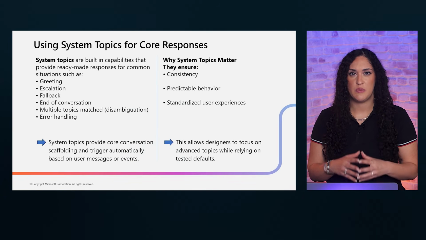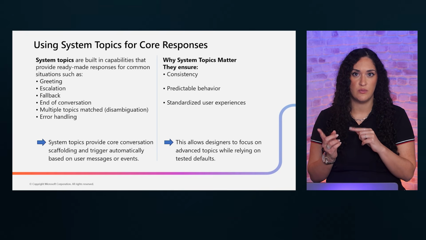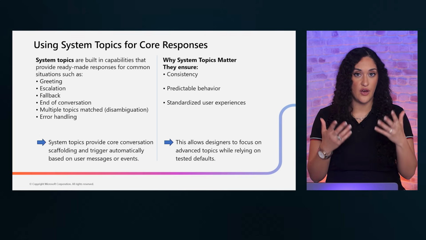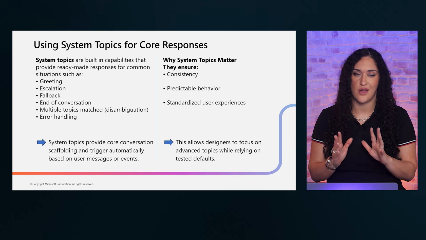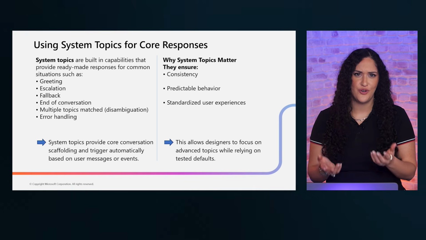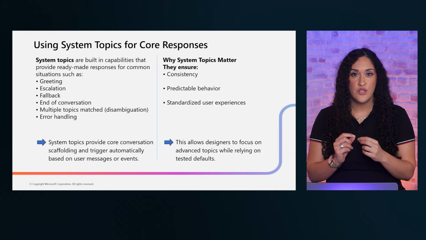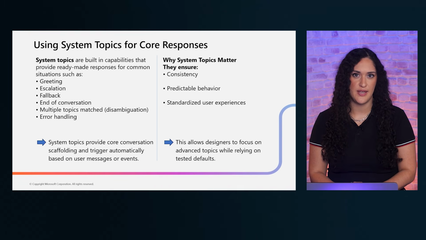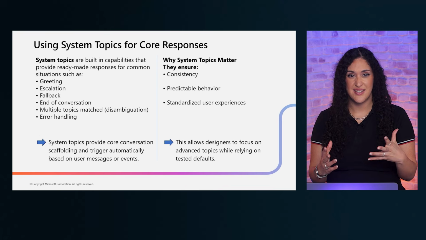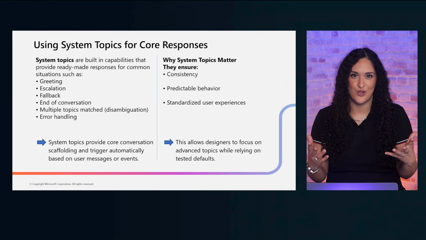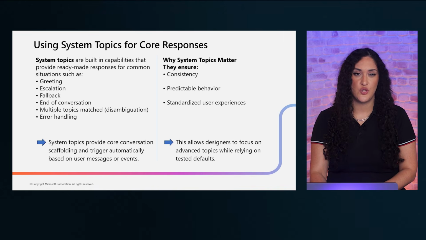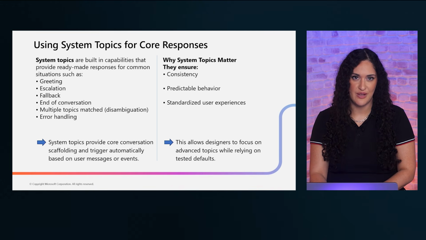System topics are built-in capabilities that handle core conversational moments. These include greeting for when the conversation starts, escalation for handing off to a human, fallback for when the agent does not understand, end of conversation for wrapping up cleanly, disambiguation for clarifying ambiguous requests, and error handling for managing failures gracefully. These topics ensure consistency and predictable behavior across every interaction. Do not overlook them. Customizing system topics to match your organization's tone and policies is one of the easiest ways to improve the overall user experience with minimal effort.